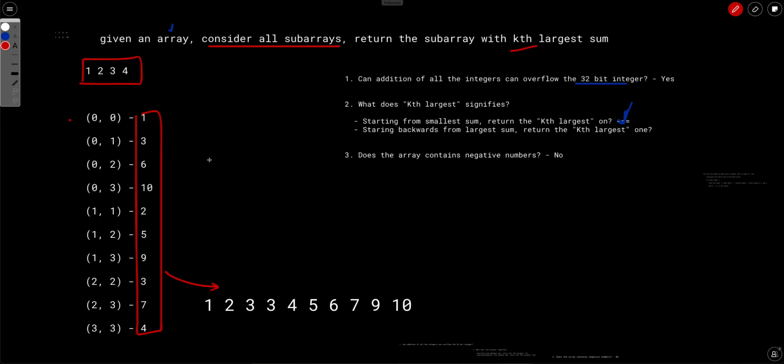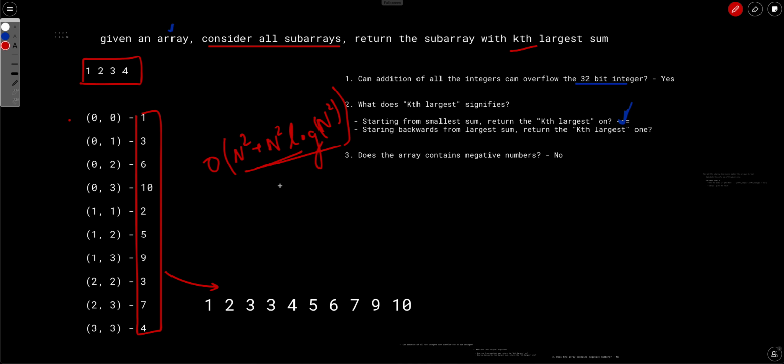So what is the time complexity of this approach? First we are calculating all the subarrays. So the number of subarrays could be order n square. Then we are sorting all these subarrays. Sorting will require n log n time, and here the total number of elements in the subarray set is n square. So that is the total time required to sort the array.